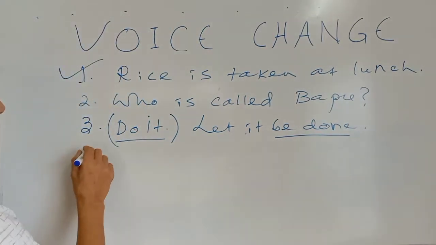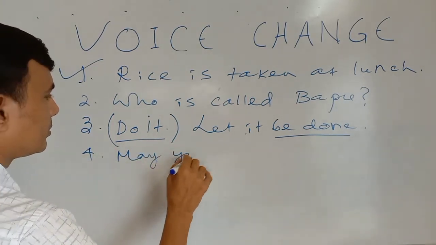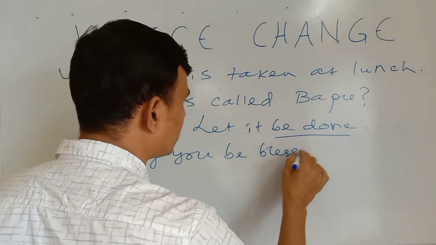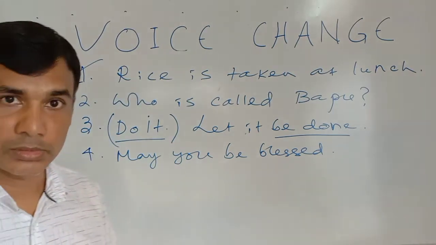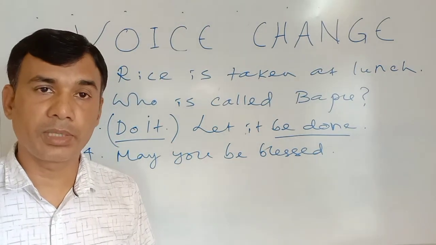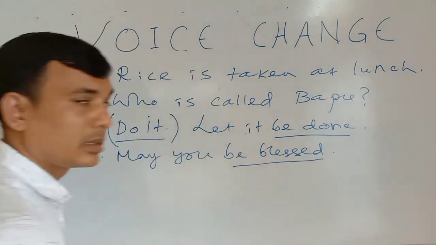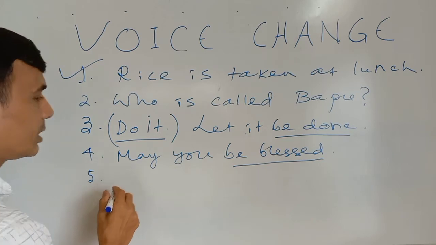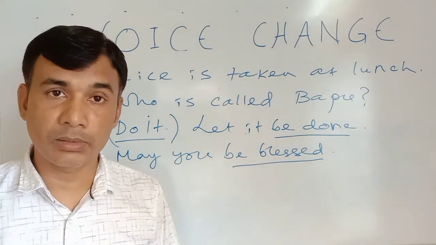Again, number 4, may you be blessed. Look here, may God bless you. When I write may God bless you, that is may you be blessed, this is the passive form. Again, number 5, what a nice picture you have drawn.